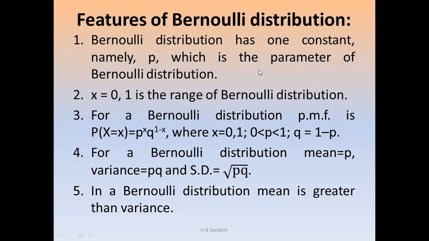To remember it easily: the first feature is the parameter, the second is the range, the third is the PMF, the fourth is the mean, variance and standard deviation, and the fifth is the relation between mean and variance. The first 4 we state for all 4 distributions: Bernoulli, binomial, Poisson and hypergeometric. The hypergeometric does not have the relation between mean and variance. So these are the 5 features of the Bernoulli distribution.